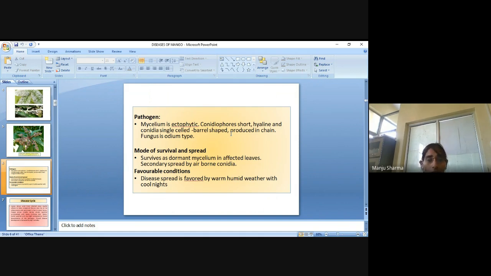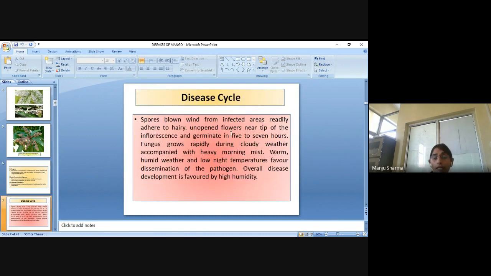So mode of survival and spread: it survives as dormant mycelium in affected leaves, and secondary spread is by airborne conidia. Disease spread is favored by warm, humid weather with cool nights. So these are the favorable conditions for the pathogen. After that, disease cycle.